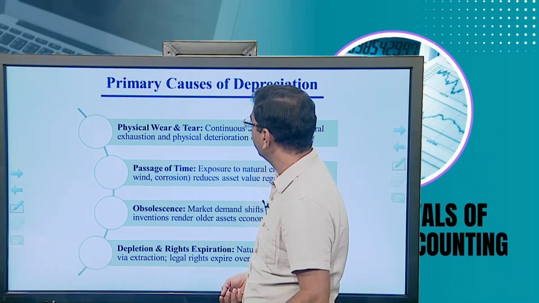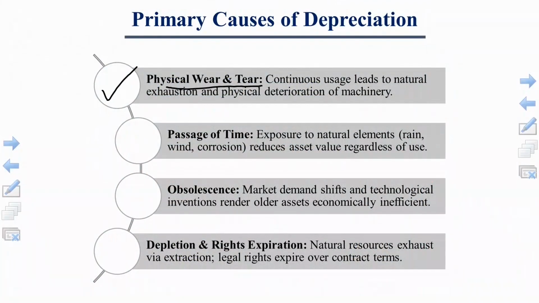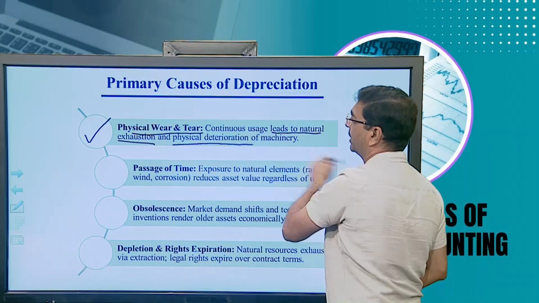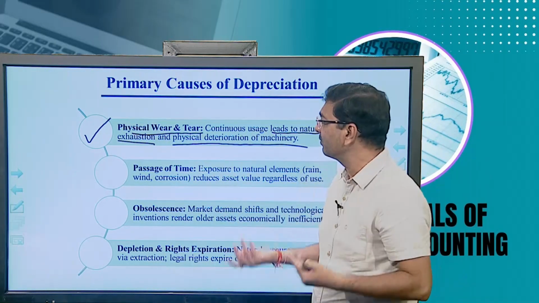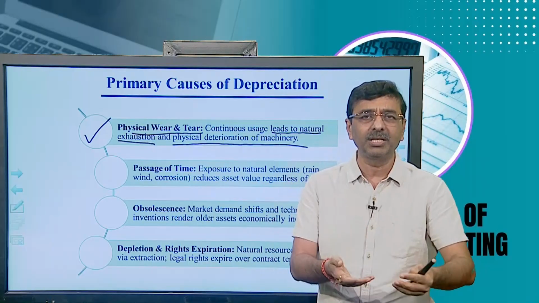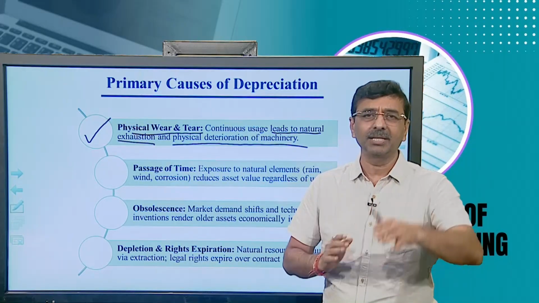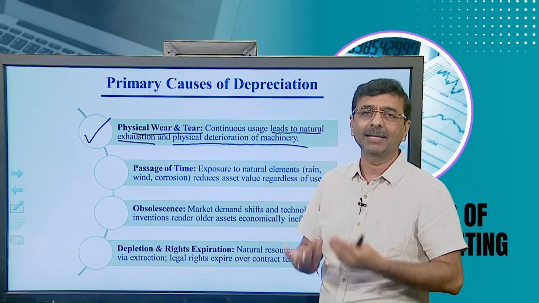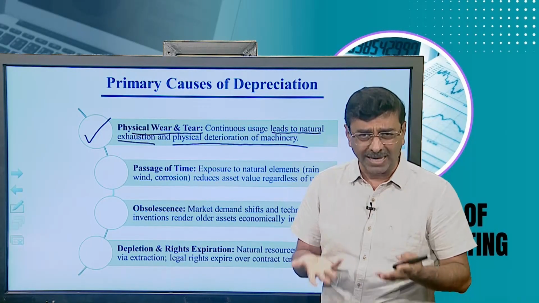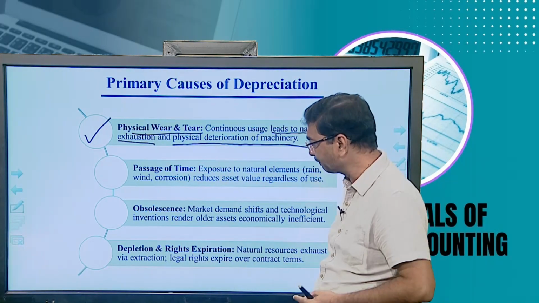Next is primary causes of depreciation. First is physical wear and tear. Continuous usage leads to natural exhaustion and physical deterioration of the machinery. That's clear. So, when you are using this machinery, its usage, its capacity, its efficiency, its perfection are all gradually reduced, and that's why the physical existence of the assets deteriorates. That was the first part, and that's why it's physical wear and tear.